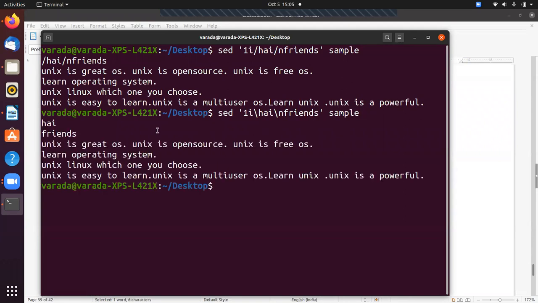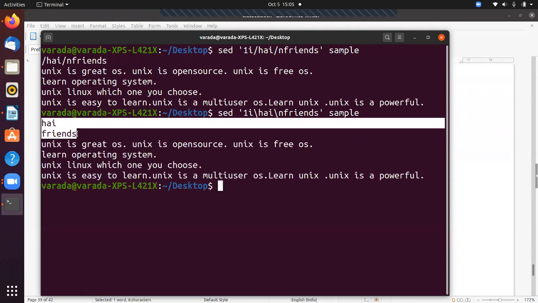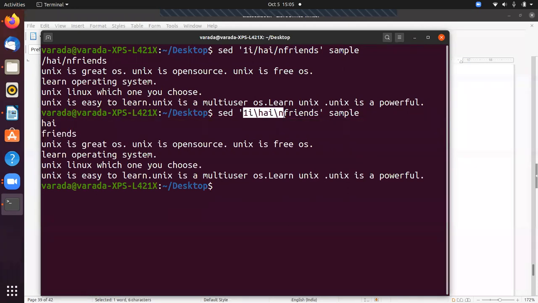Now these are the two lines: 1i hi\nfriends. \n means it goes to the new line. So it prints hi, \n means new line, and after that friends is in the second line.